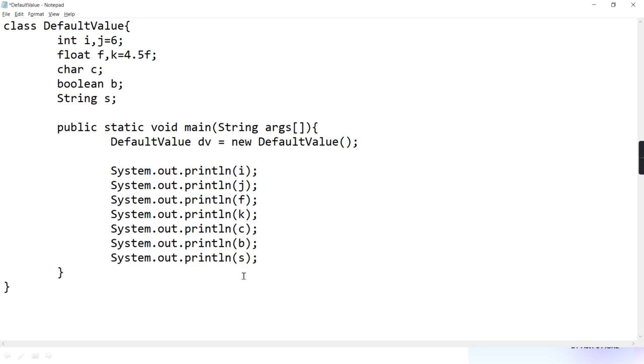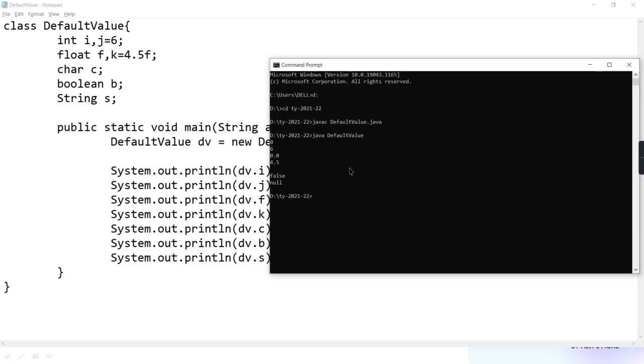Now can I access this I, J, K directly? No, no. You have to write that object name, no? Dot. dv dot. Why? Because they are which variables? Instance. So they have to be accessed by their class object name only. Whatever object is there. Okay, I have accessed it. Now if I run this, will you get some different output, or will it be the same as the previous program? Will it be the same? The same output, because the default value is the same.